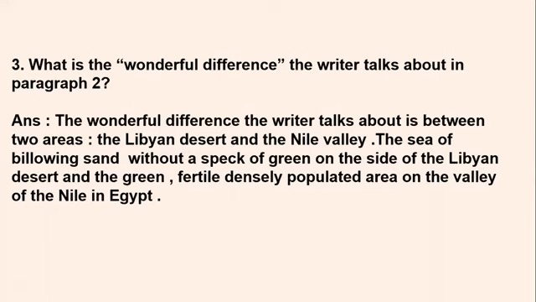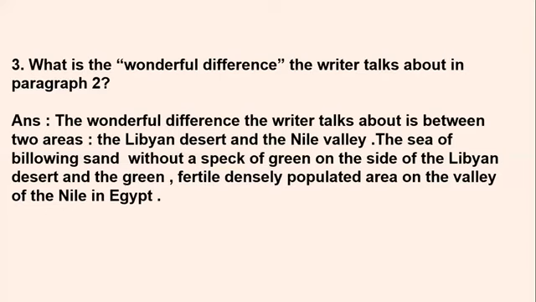So he says the wonderful difference is that when he stands there and looks at one side, he can see the Libyan desert, a sea of billowing sand. You can see the sand spread out in acres and acres of land without a speck of green on the side. There is not even a single dot of green or leaves visible there. And that is at the side of the Libyan desert.